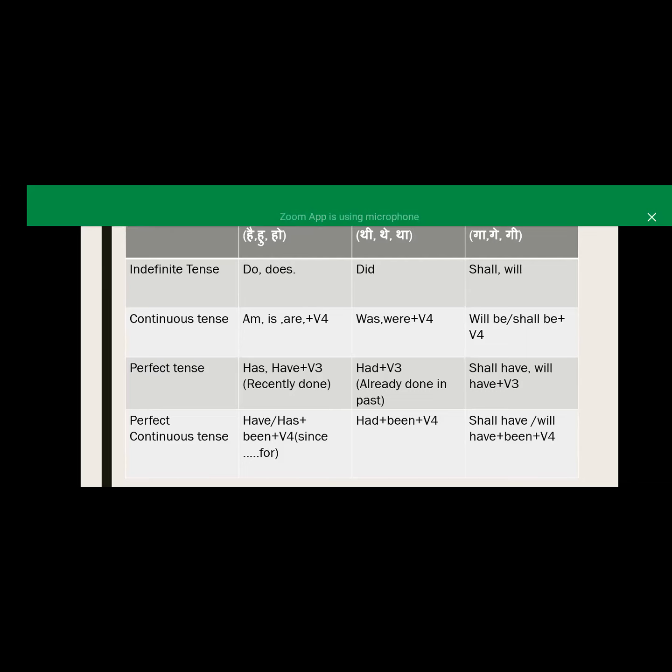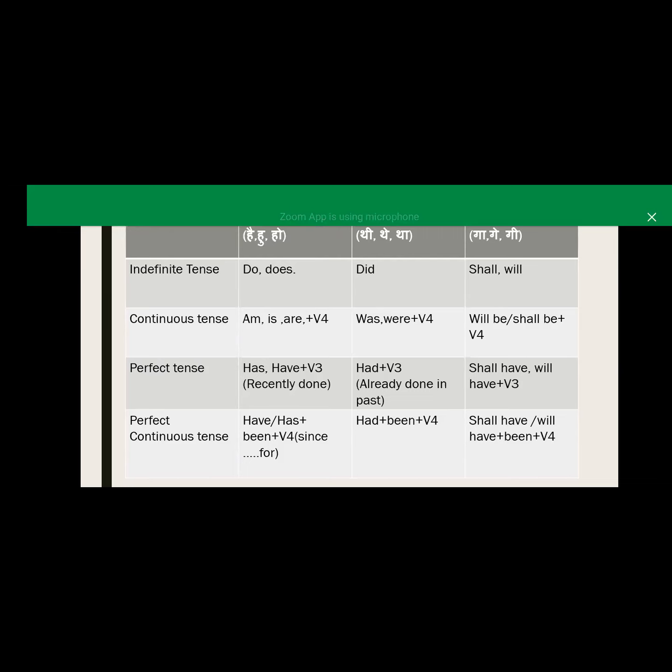And for the plural, we are using were, that are we, you, they. And the verb form is the ing form of the verb, that is going, playing, running, walking, eating, taking, just like that.